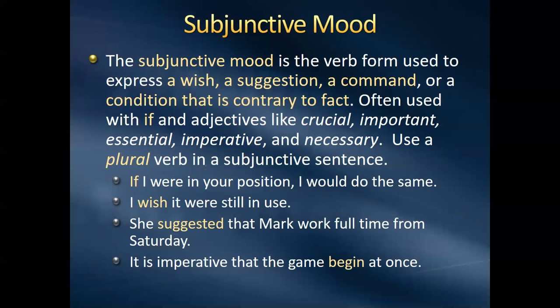All right, the subjunctive mood is a little hard to explain. This is the verb form used when you're talking about something you kind of wish were happening, or a suggestion. It's not really happening. It's most often signaled by the word if, but you could also see the word wish, suggest, or some of the adjectives like crucial, like it's crucial that we do this and stuff.